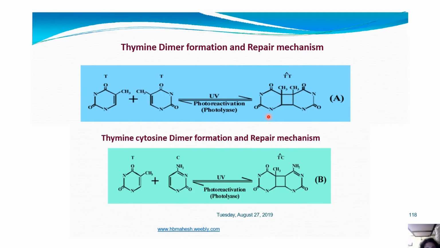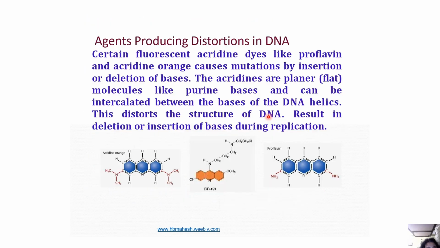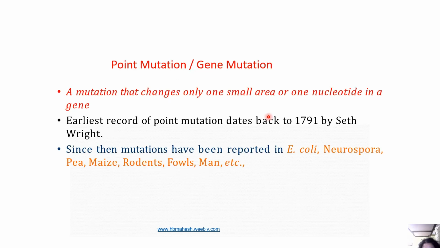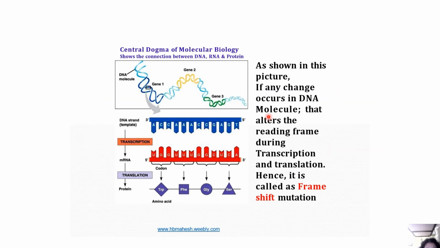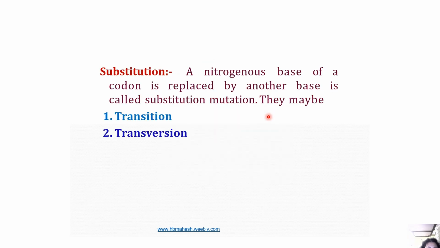So that's all about that. If you see, these are the radiation mutagenesis or the ionizing mutations, and then there are chemical mutations. We have talked about the frameshift mutation and the point mutation. We know about the central dogma. We have seen how frameshift mutation can affect the entire sequence of DNA. Substitution mutations can be both transition and transversion, where a nitrogenous base of a codon is replaced by another base, and it's called substitution.